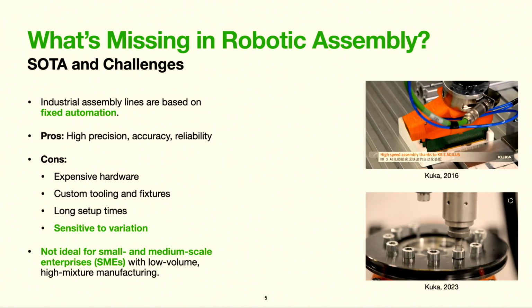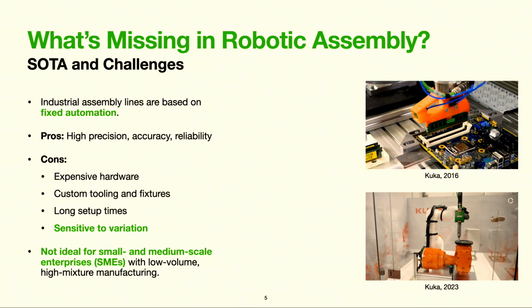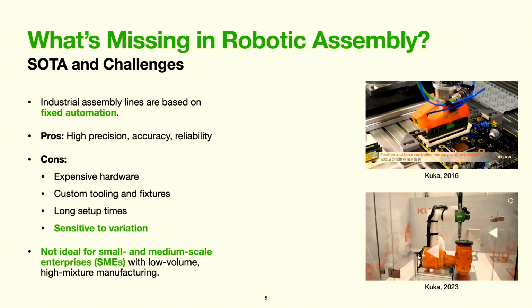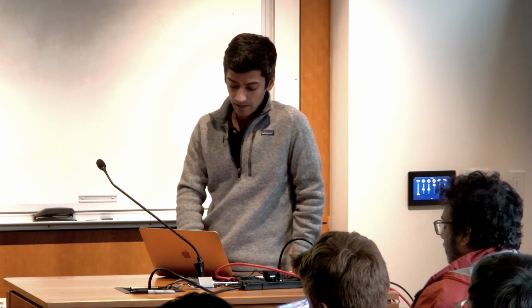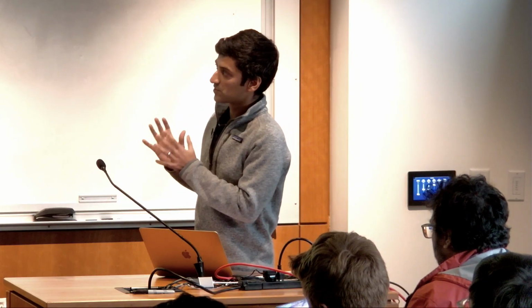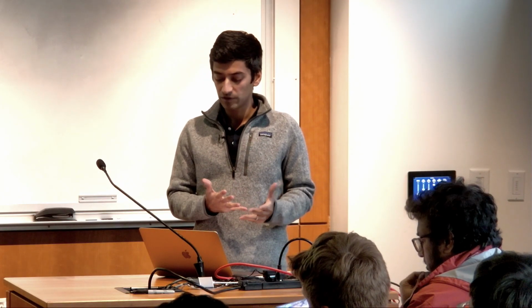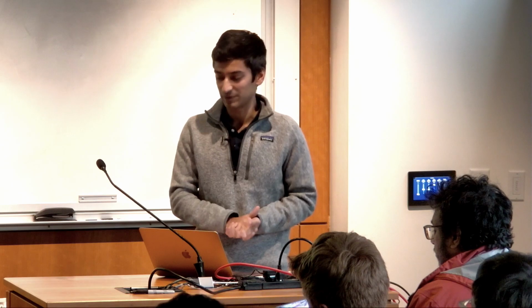However, the systems often require expensive hardware, custom tooling and fixtures, long setup times to calibrate the robot, design the tooling and fixtures, manually design trajectories, and tune controllers. And most importantly, the systems can also be highly sensitive to variation in part type, location, appearance, material properties, and so on. So this paradigm is well suited for large-scale manufacturing, but not ideal for small and medium-scale enterprises, which typically need to manufacture parts in low volumes, often with frequent changes to their assembly lines.